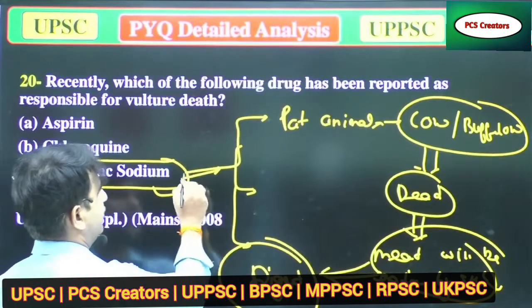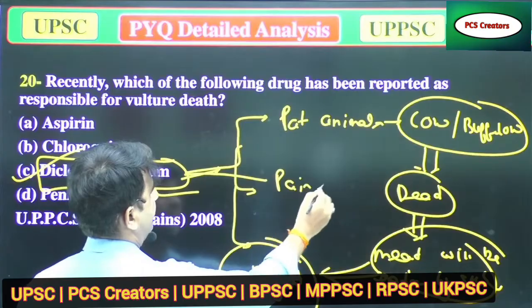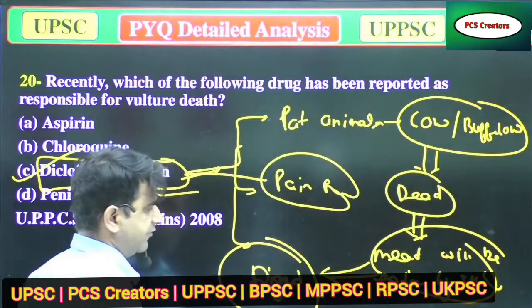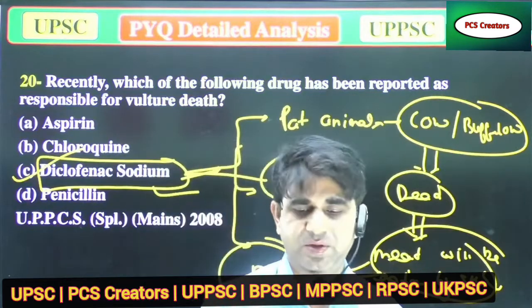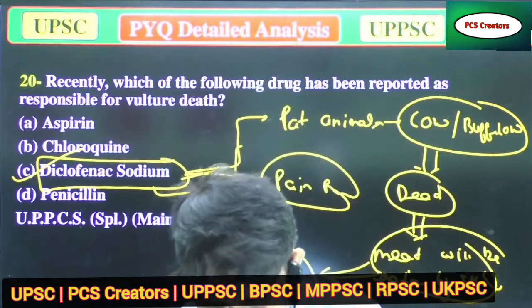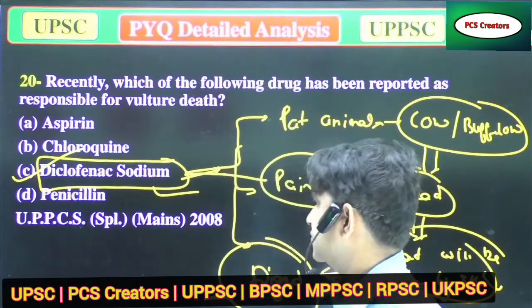That is why they are endangered till today. The number of vultures is decreasing day by day. So this will be the correct answer, option C.